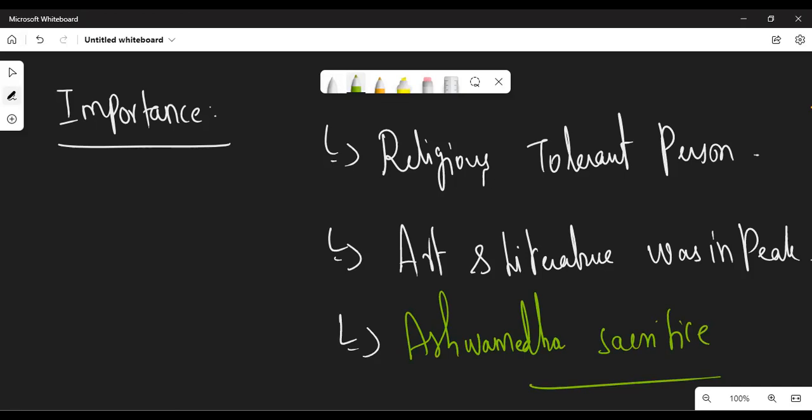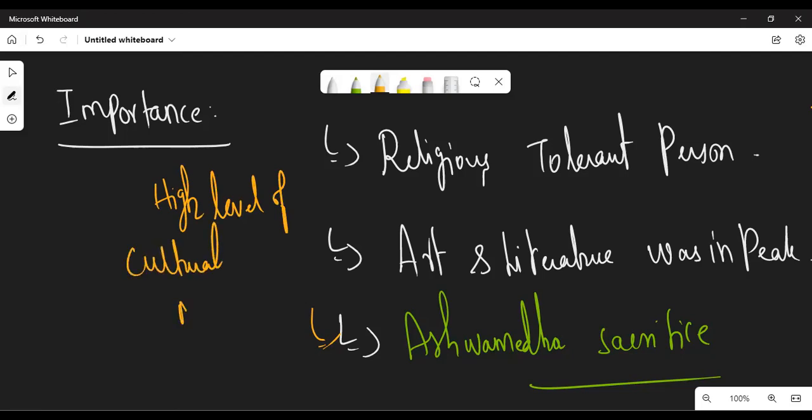This Ashwamedha sacrifice used to be performed during the Vedic period. After the Vedic period, most of the rulers did not give importance to the Ashwamedha sacrifice. But only in this Gupta period, the Ashwamedha sacrifice was given importance. In simple terms, we can call it a high level of cultural maturity.